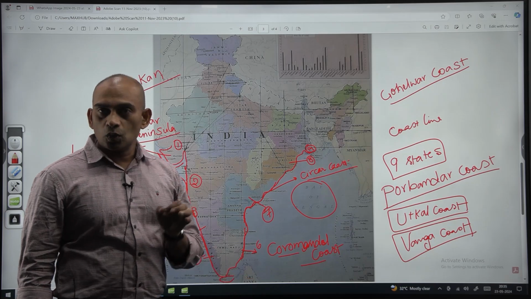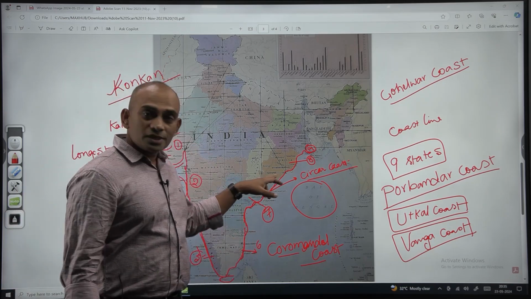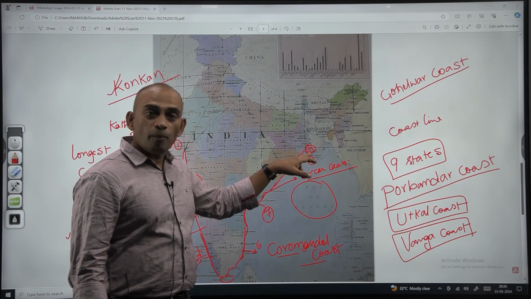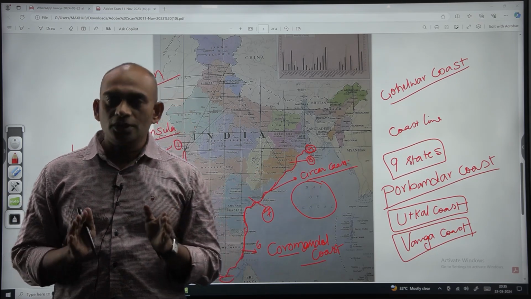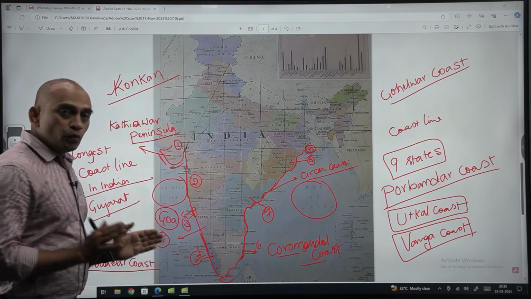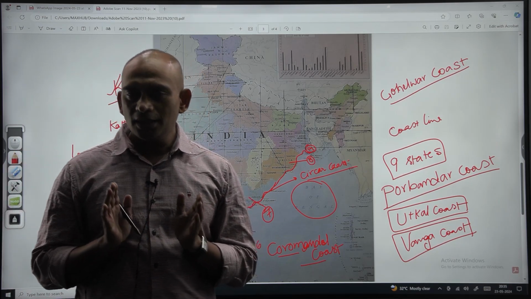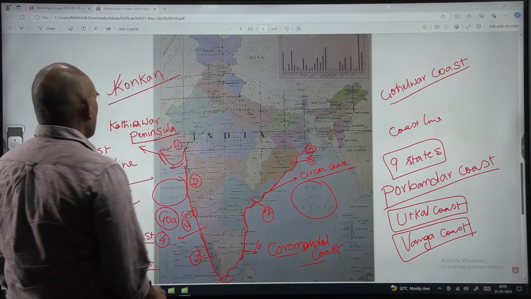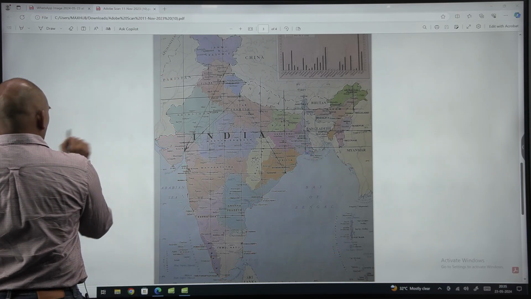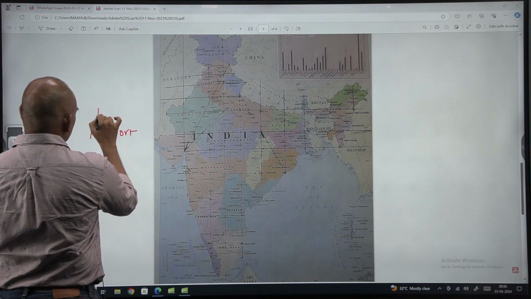Andhra Pradesh coast is known as the Sarkar coast. Orissa's coast is known as the Utkal coast. West Bengal's coast is known as the Vanga coast. Now we are going to take up the 12 major ports in India.